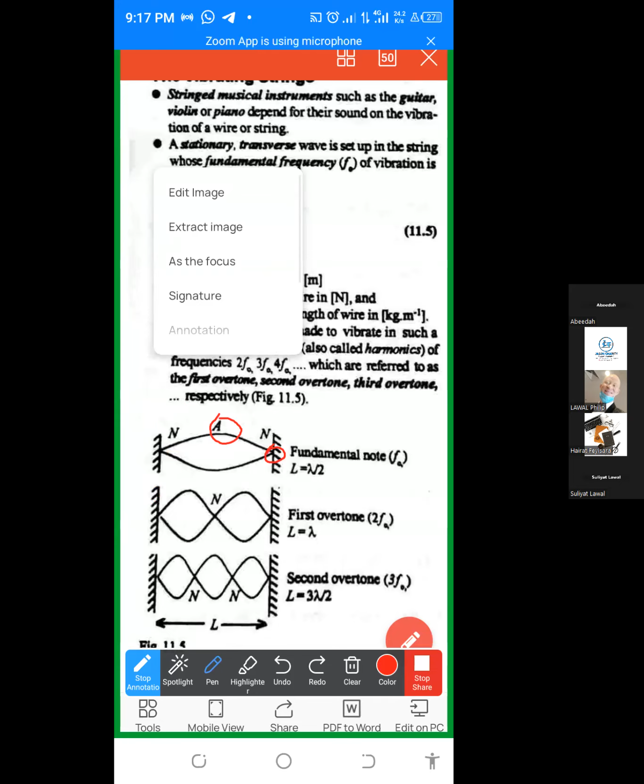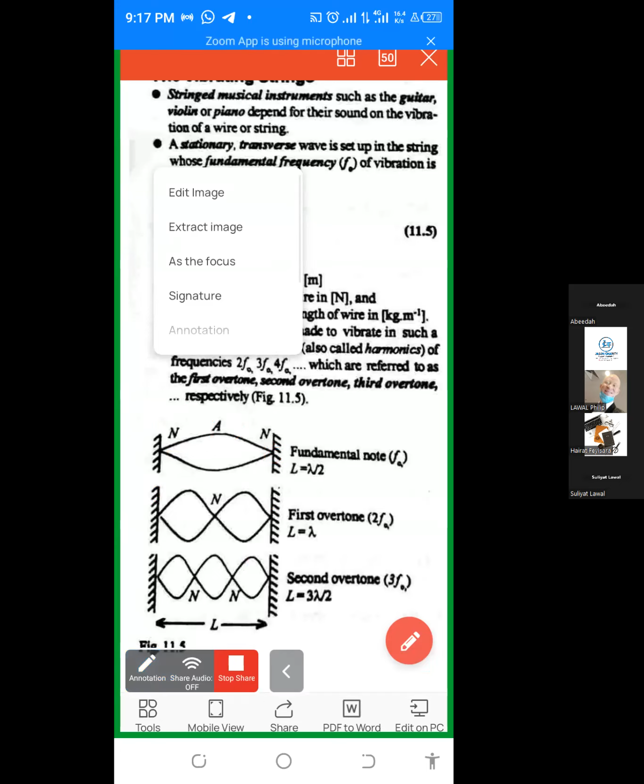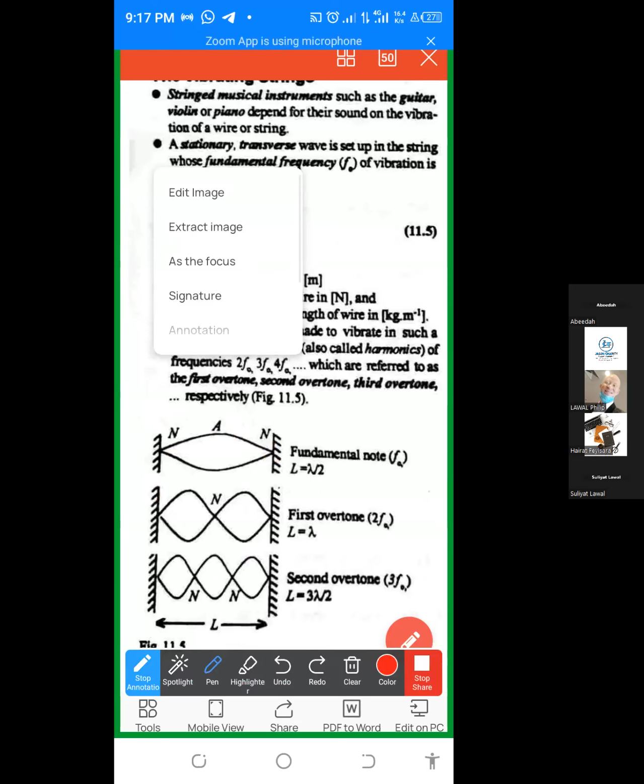You can also refer to this part as your node. Okay, I want to clean this. I don't know why it's not cleaning. Okay, so here is antinode, here is node. You can also refer to this part as your antinode.